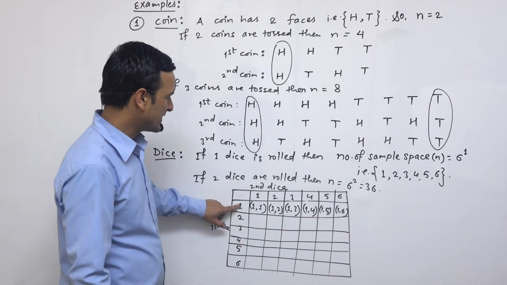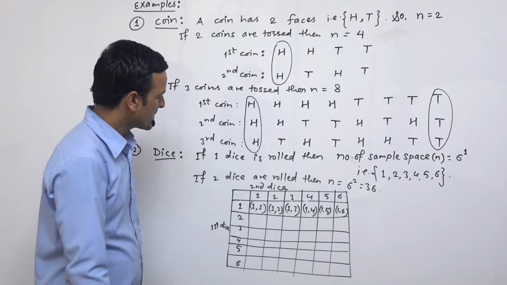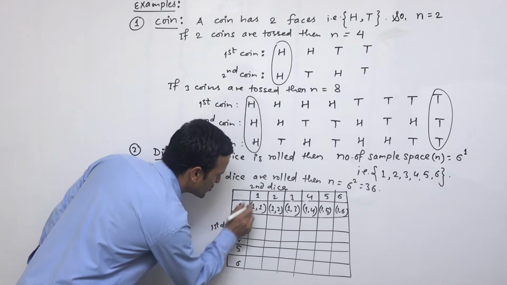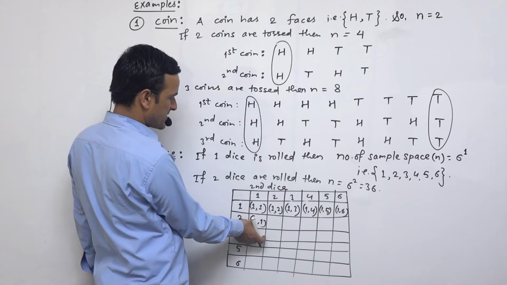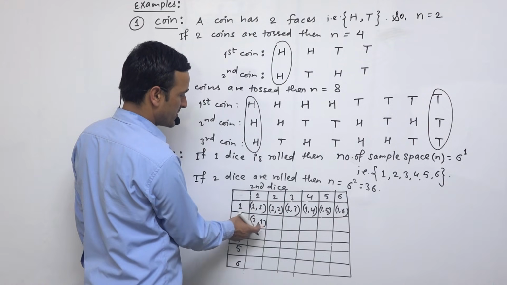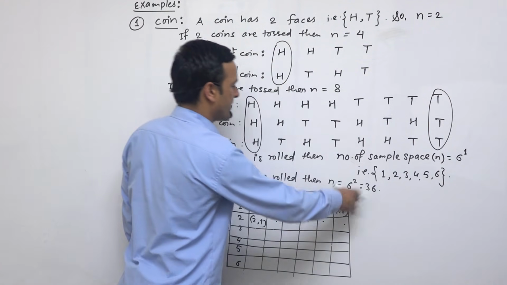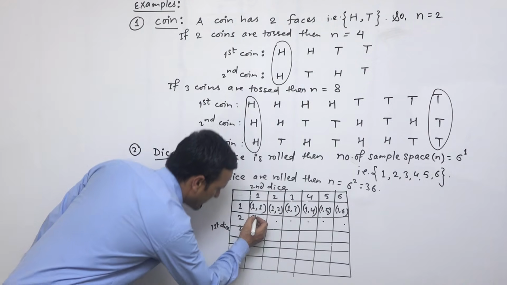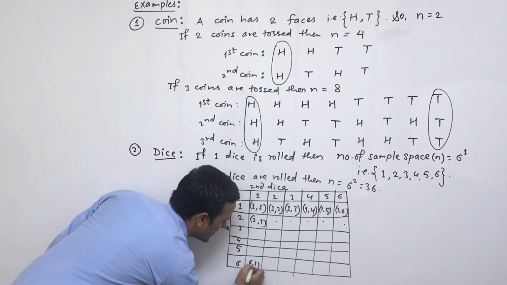After taking 1 and all the possible events from the second dice, similarly we can write down here 2 and 1, 2 comma 1. This is the event from the first dice, and this is the event of the second dice. So it becomes 2 comma 1. Similarly, we can fill up every room. If here is 6 and here is 1, then it will be 6 comma 1.